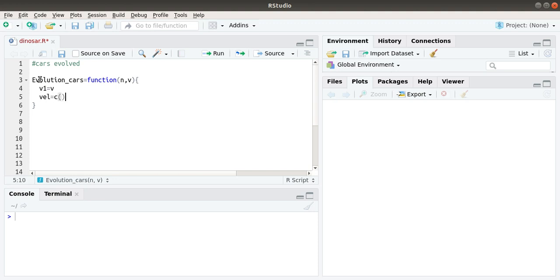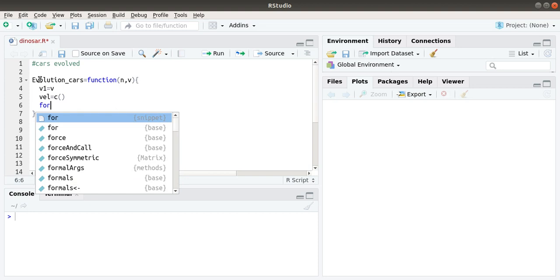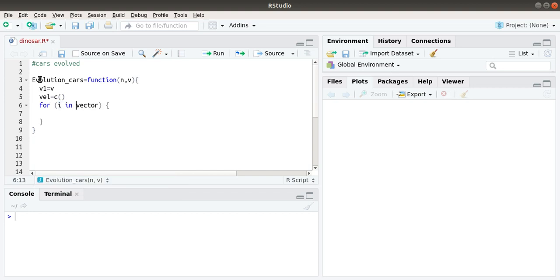So this is our list, and for i in 1 to n, that is the number of steps. We are iterating this procedure over n steps, and I'm creating a random number from a distribution, with a mean of value v and a standard deviation of say 50.